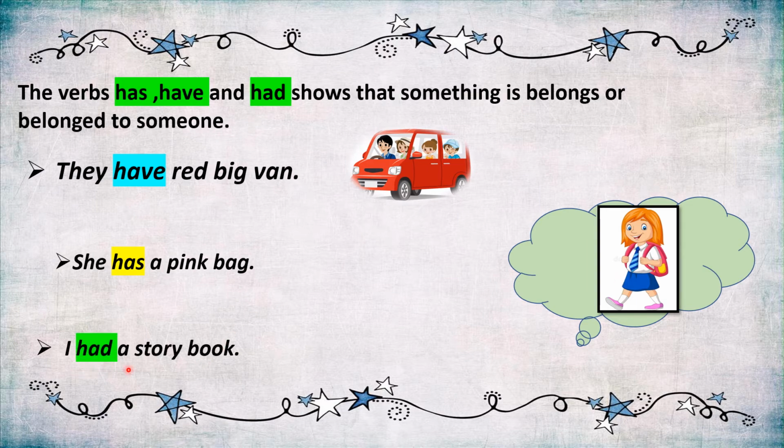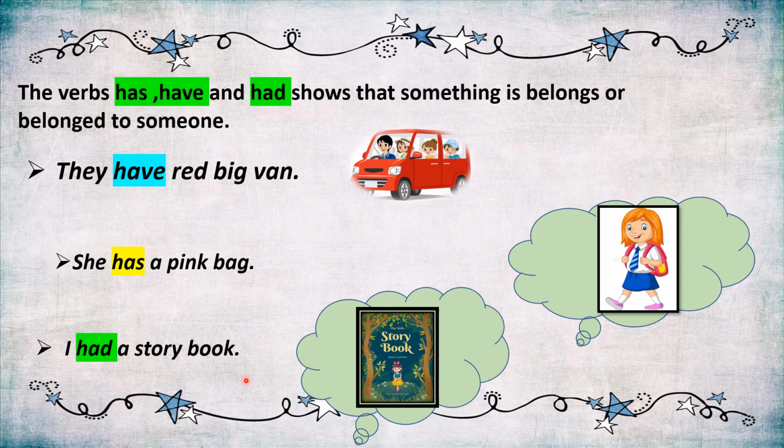I had a storybook. So the storybook belongs to me. So children, we use have and has with the present tense and had with the past tense. We use these verbs to show that something belongs or belonged to someone.